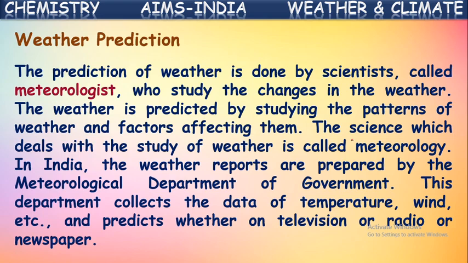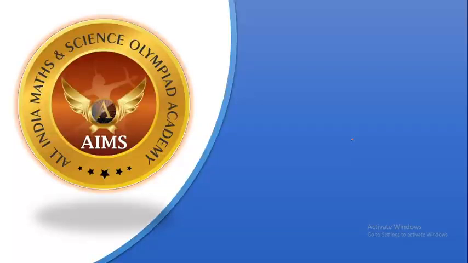In India, the weather reports are prepared by the meteorological department of the government. Yes, they do give us weather forecast. This department collects the data of temperature, wind, wind speed, rain condition, and cloudy condition. They collect all this information and give forecast. After collecting these, they predict weather on television, radio or newspaper. Through this, they give information to us. Okay, this is about weather prediction.